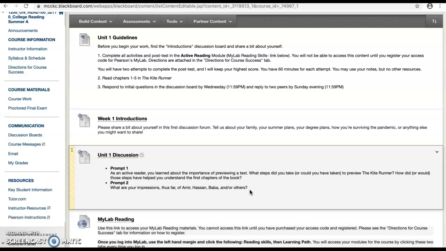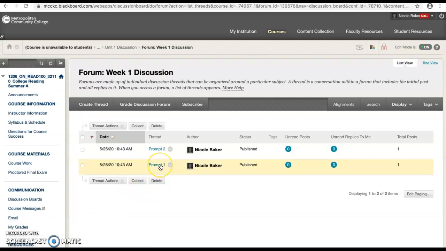So the other thing that you need to do with our discussion board, aside from answering these 2 questions on Wednesday nights, is to then go back in at some point before Sunday night and reply to 2 of your peers. Now, 2 of your peers need to be replied to in Prompt 1 and in Prompt 2. So that means that you're going to reply to 2 other classmates in each of these, which is a grand total of 4 peer replies. So peer replies are due again on Sunday nights. You have to have 4 of them for full credit.